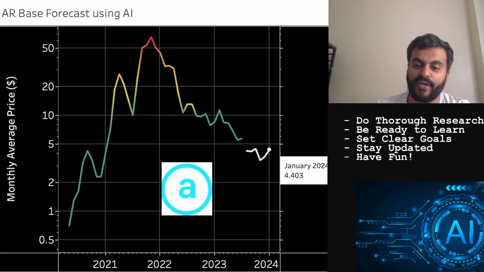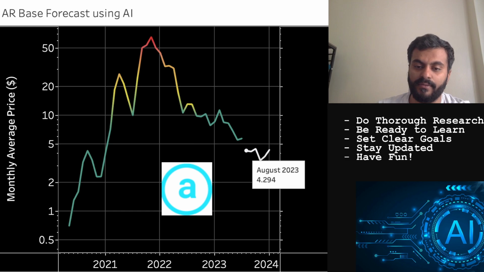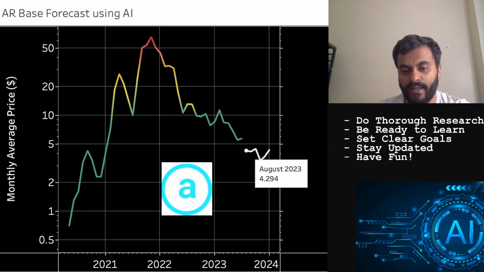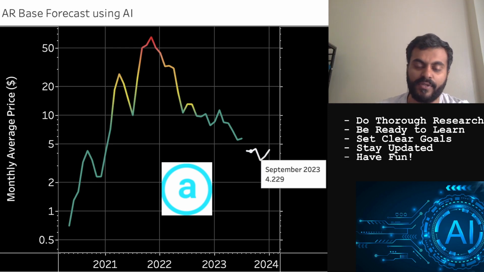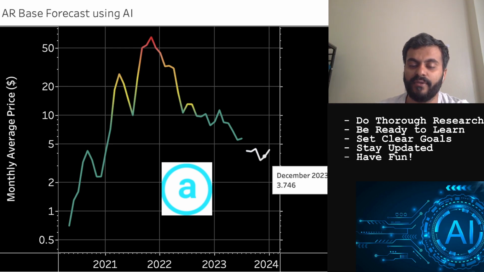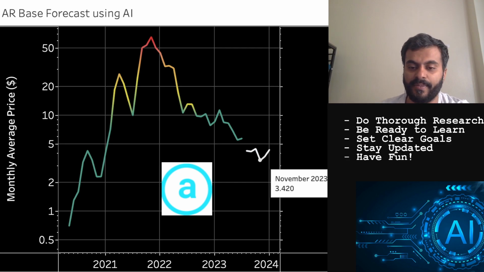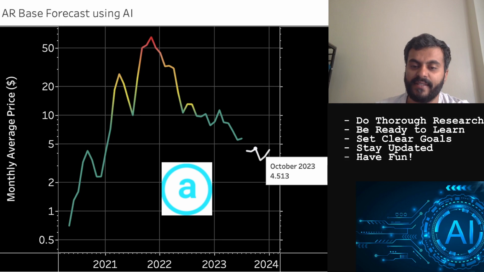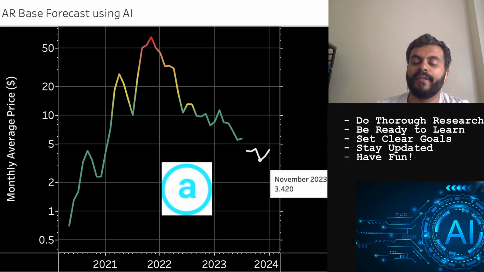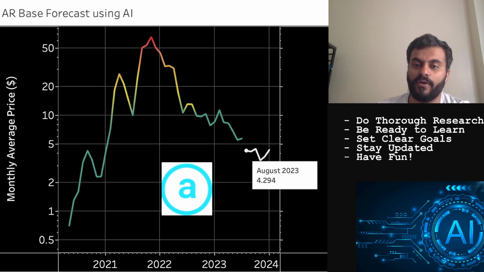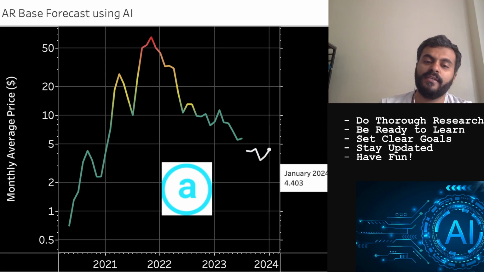So the trajectory is first of all the crash that we have already seen, and from that crash we go sideways till October, then crash further by about $1.10, which in terms of percentage would be a little less than 30%, and then rally back in January to the price that we see in August. So this is the base case scenario.